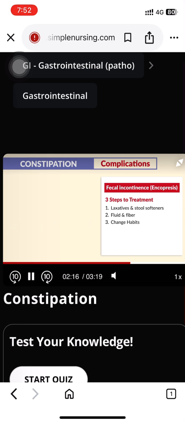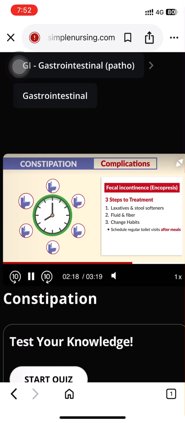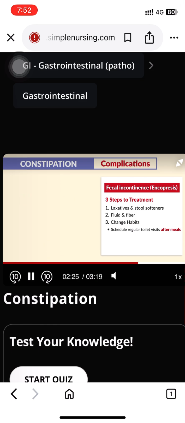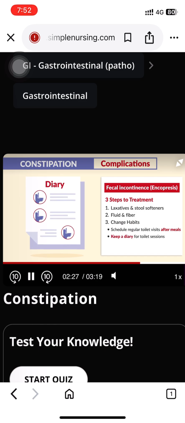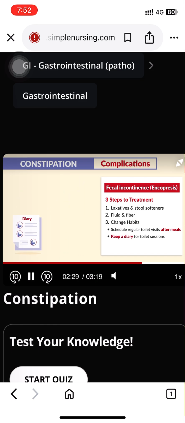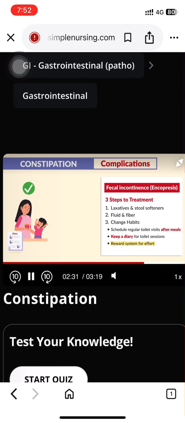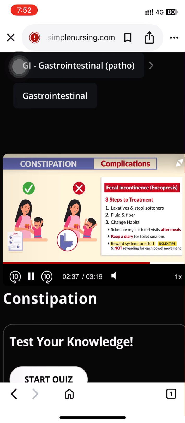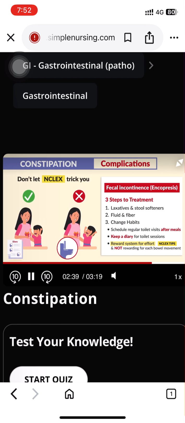So key terms to write down here. We always schedule regular toilet visits after meals. The key term there is after meals. And keep a diary for toilet sessions. And a big one here is reward system for effort. Huge NCLEX tip. And not rewarding for each bowel movement. So don't let the NCLEX trick you here.